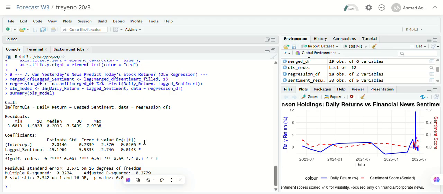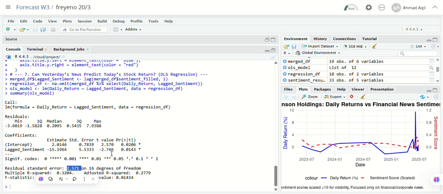So if we see here, the residual standard error is 2.50571, which tells us the typical deviation of the actual return from the predicted one. The distribution of residuals, which I will check in the next step, helps validate whether this model is statistically sound.